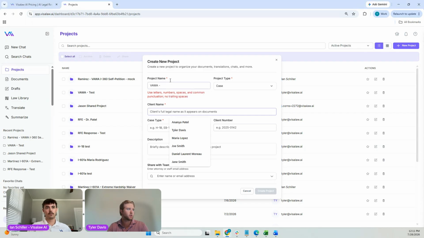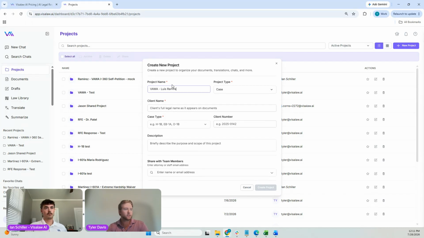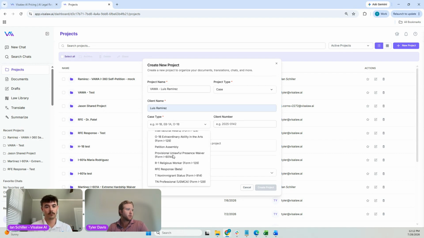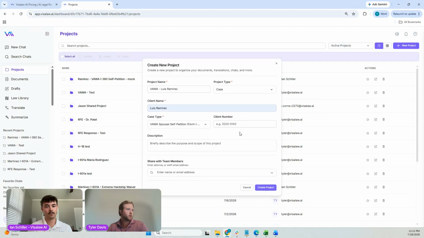So this is going to be for Luis Ramirez. Put this in here as well. The case type, as mentioned, is going to be VAWA. If I had a client number consistent with a case management system, I could fill in that client number here. I could also provide a description of this case in case it would be helpful.